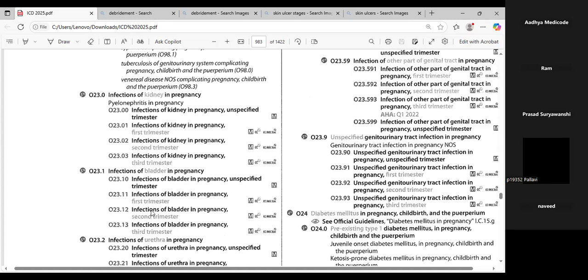There will be many infections, so you need to specify the condition, what that particular infection is. As in the documentation, we have this. So let me share the screen.